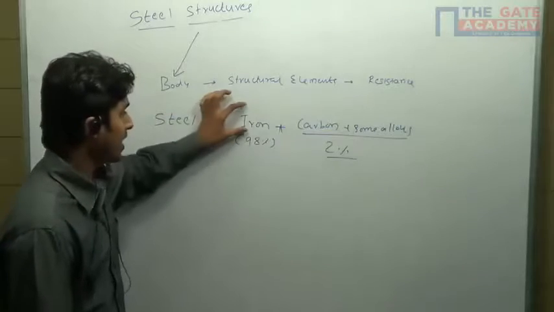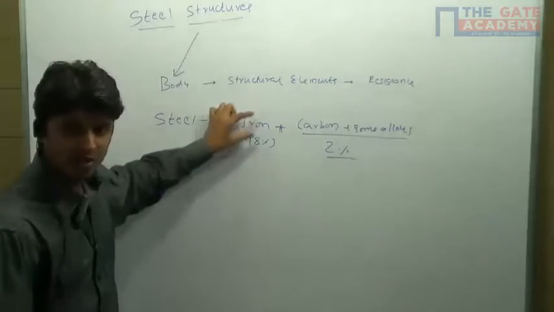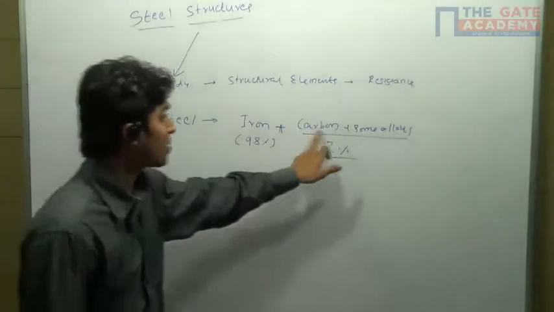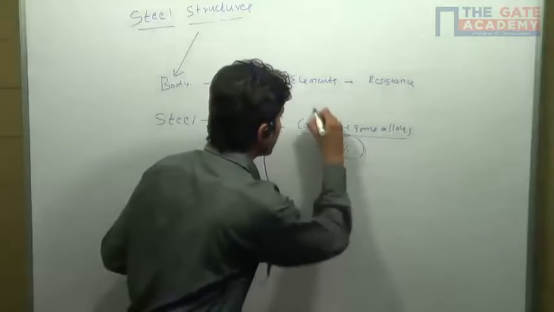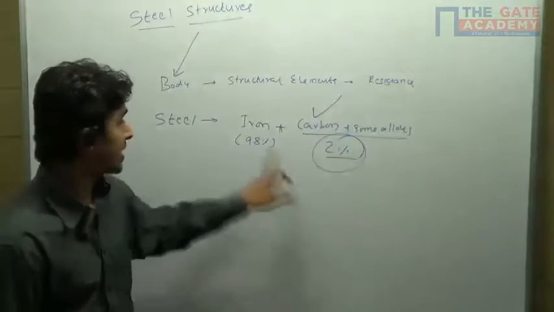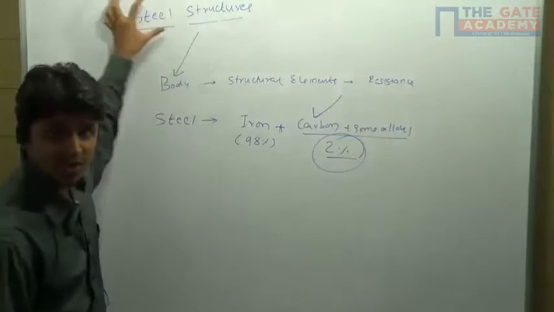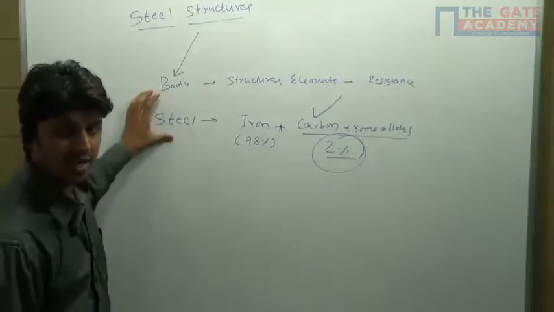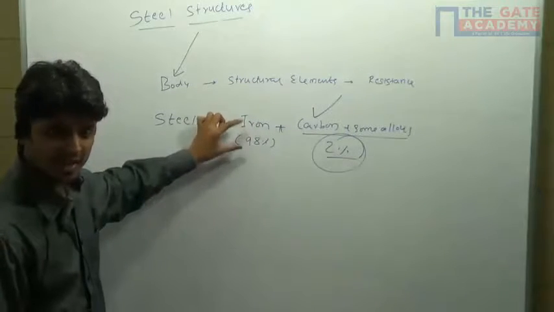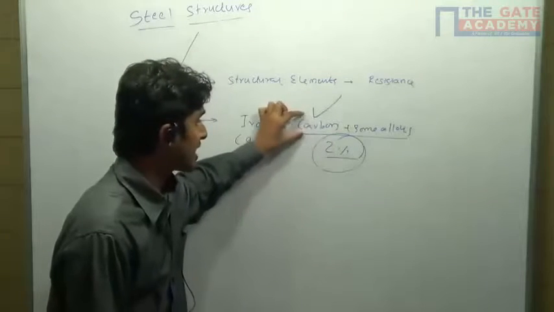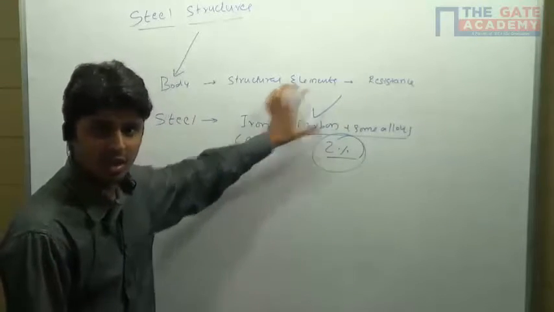The steel consists of iron plus carbon plus some alloys. Majority of the steel consists of iron, which constitutes about 98%, and carbon plus some alloys together constitute 2%. In this 2%, again the majority is carbon. So the structures made up from the steel are called steel structures. Steel mainly consists of iron and carbon.